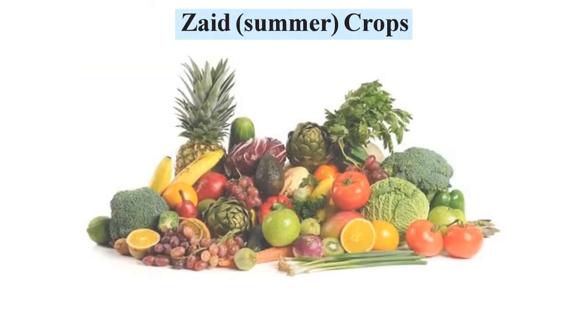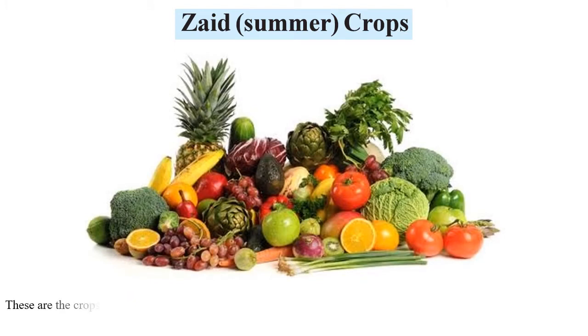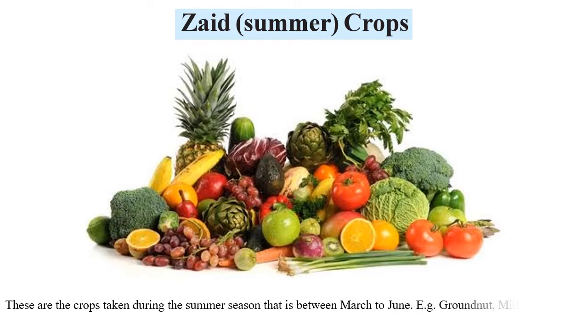Then comes the Zaid, that is the summer crops. As you can see, in the summer, maximum fruits are taken during this time period. So it is also the period for fruits and vegetables. The months are between March to June. Examples are groundnuts, millets, vegetables, fruits, etc.